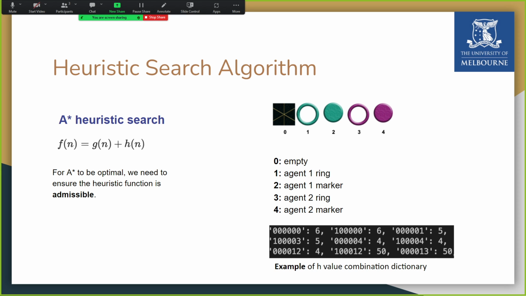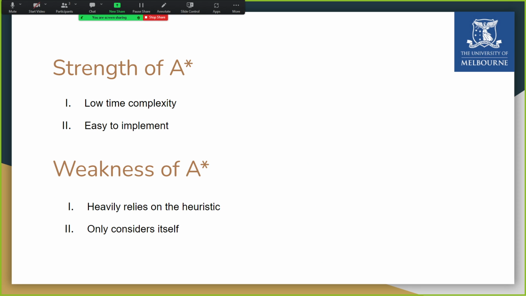For the strength of A-star, first of all, it is easy to implement. It has a low time complexity as we created a dictionary and stored all the possible sequences in a pickle file. This can save time in initialization by matching the sequence to the corresponding heuristic value in advance.